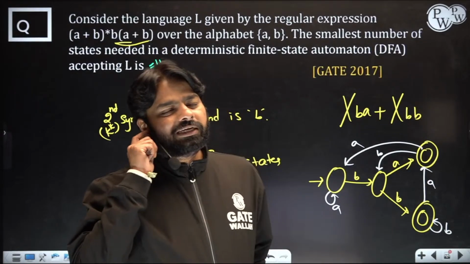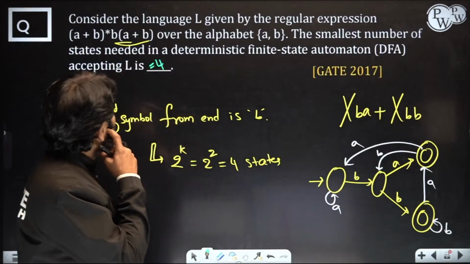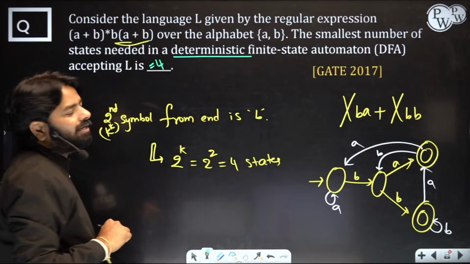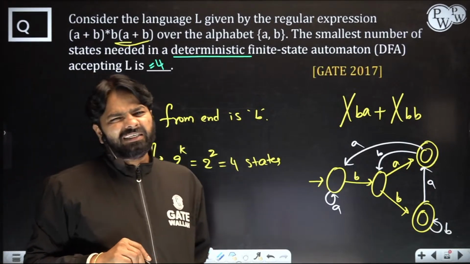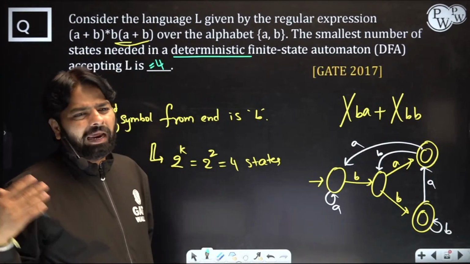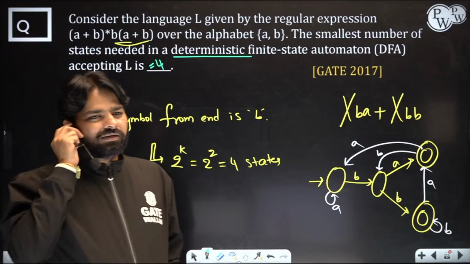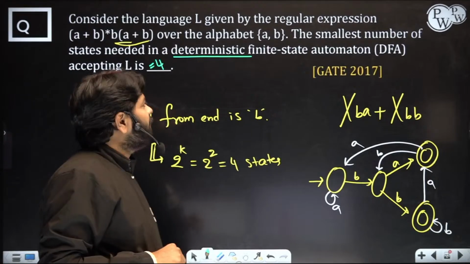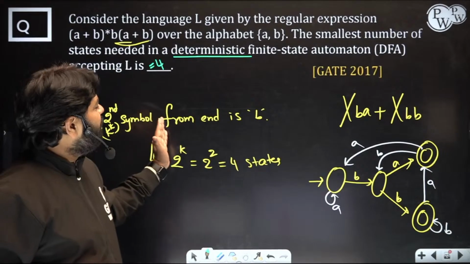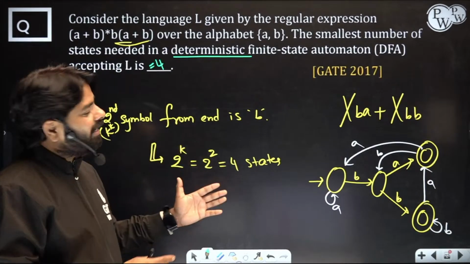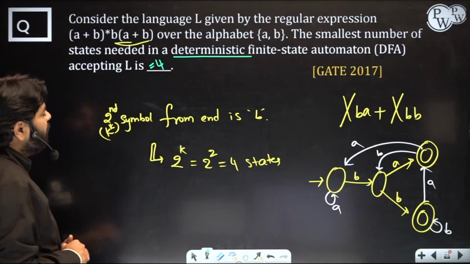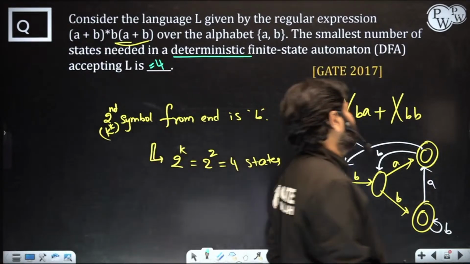That is for DFA. If it is given non-deterministic, then the answer will be n plus 1. N plus 2 is wrong, n plus 1 is right. Left side it is n plus 2, correct, you are right. For second symbol from beginning is B, then it is n plus 2 for DFA, correct. You have a formula, right? You can keep it, that's correct.